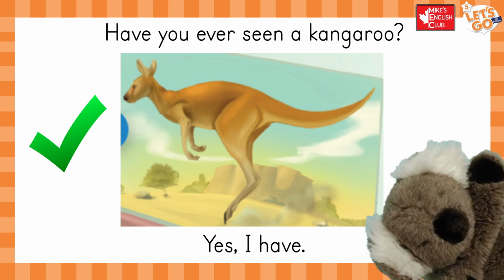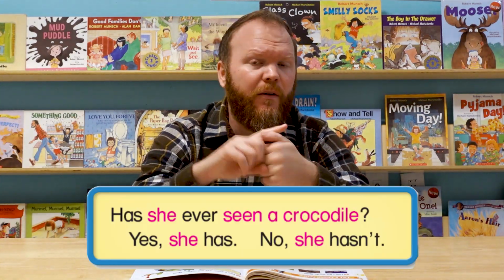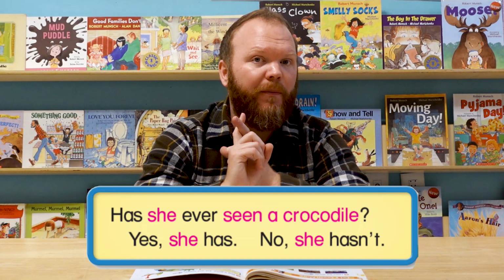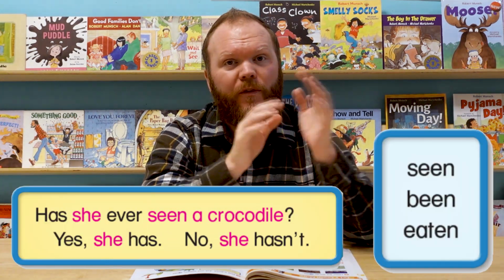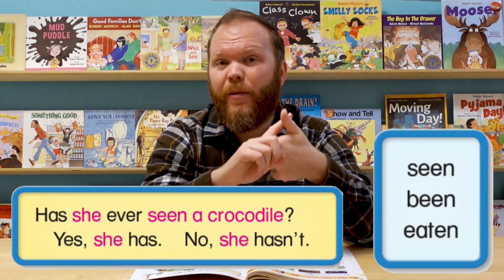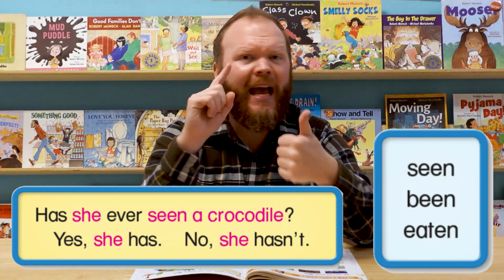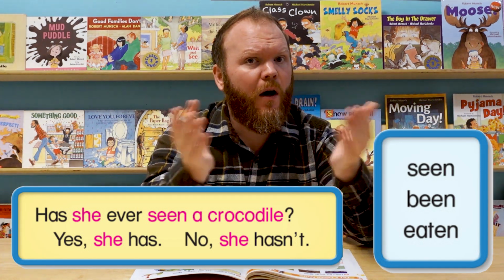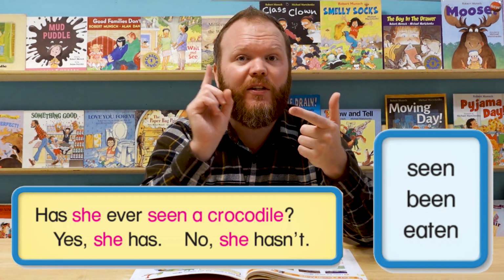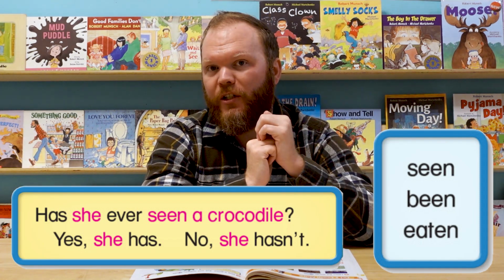Have you ever seen a kangaroo? Yes, I have. Okay, and now we're going to take the same pattern and just use it about another person. So instead of have you ever, let's go with has he ever or has she ever. And we can use all of the words we learned. Has he ever been to Paris? Has she ever eaten a hot dog? Has he ever seen an ostrich?